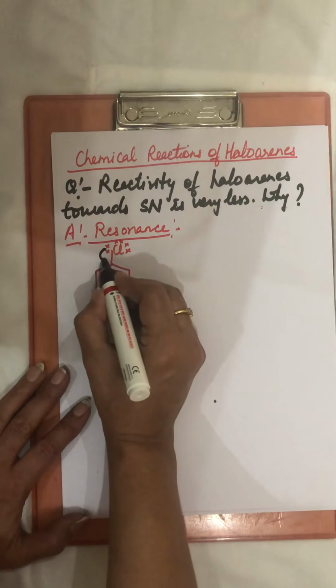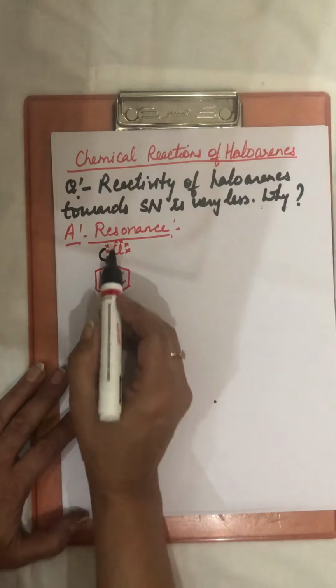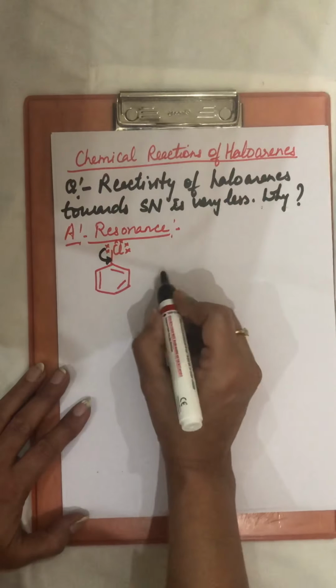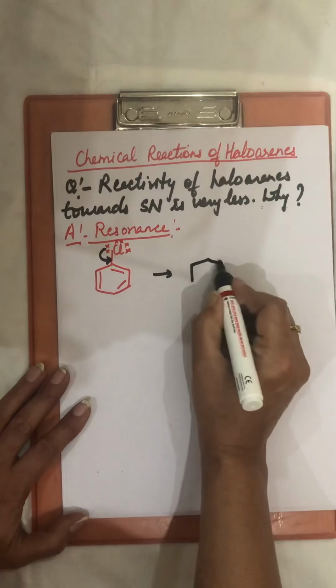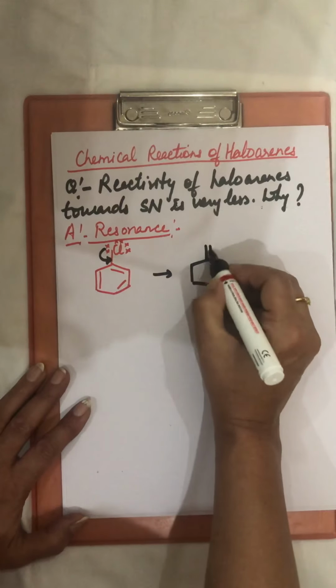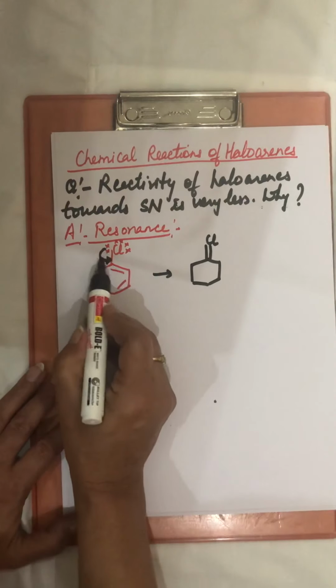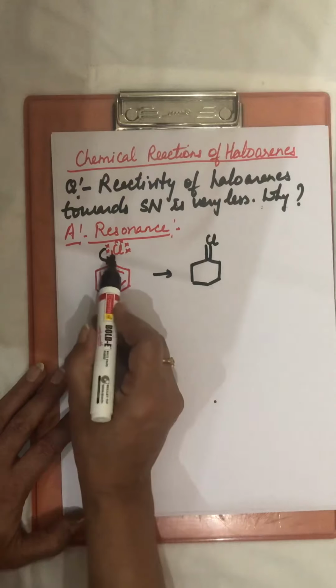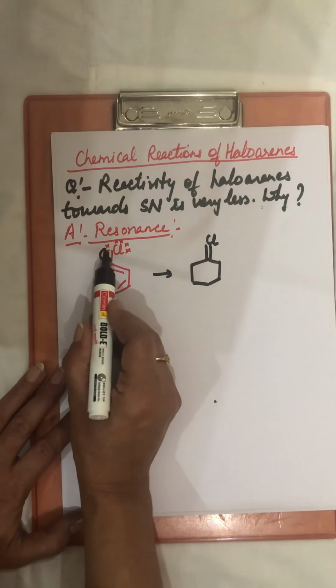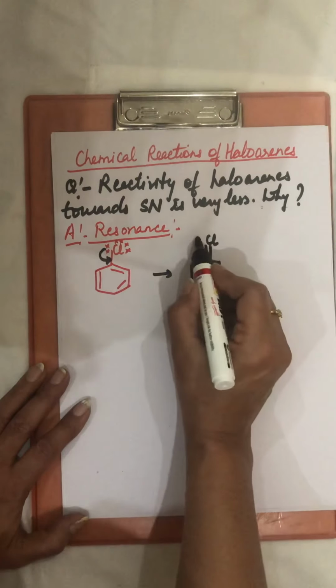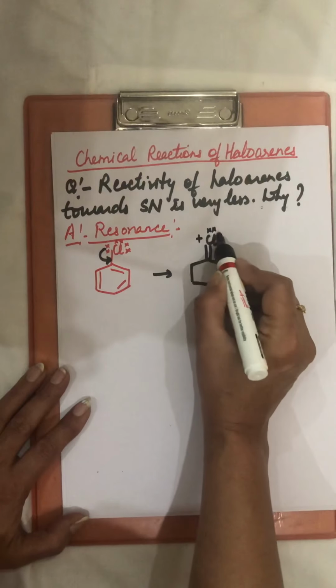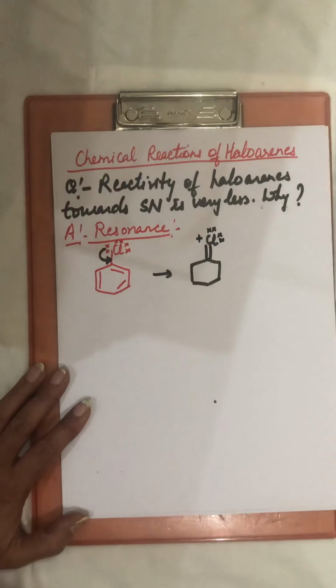Now these electrons move towards the benzene ring. So the lone pair moves here and this becomes a double bond. But whenever any atom uses its lone pair, it will get a positive charge. So positive charge will come here.